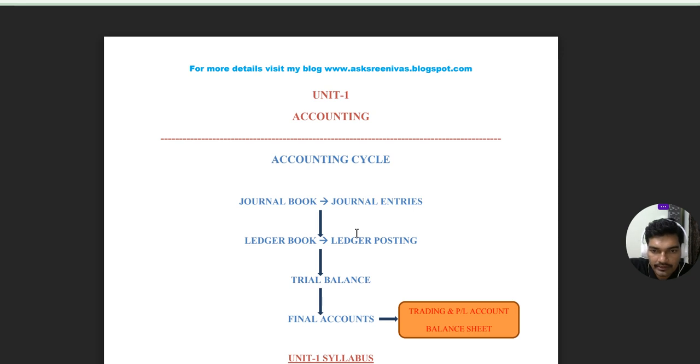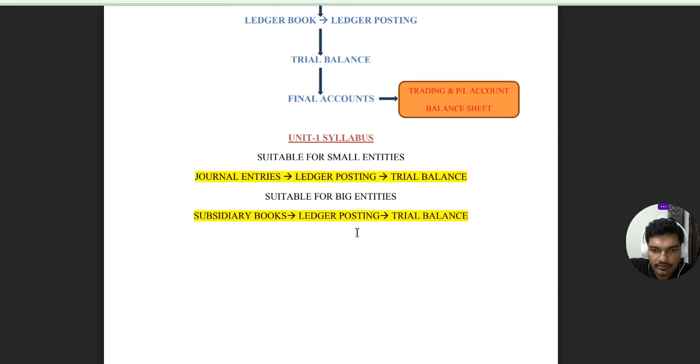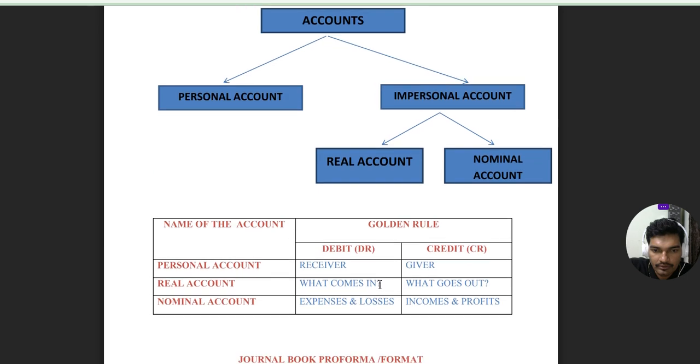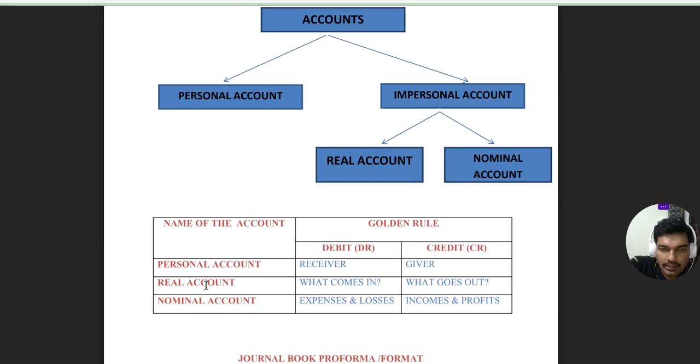There are basically three types of accounts available. One is personal account, a real account, and a nominal account. So personal account golden rule: debit the receiver, credit the giver. Real account golden rule: debit what comes in, credit what goes out. Nominal account golden rule: debit all expenses and losses, credit all incomes and profits.